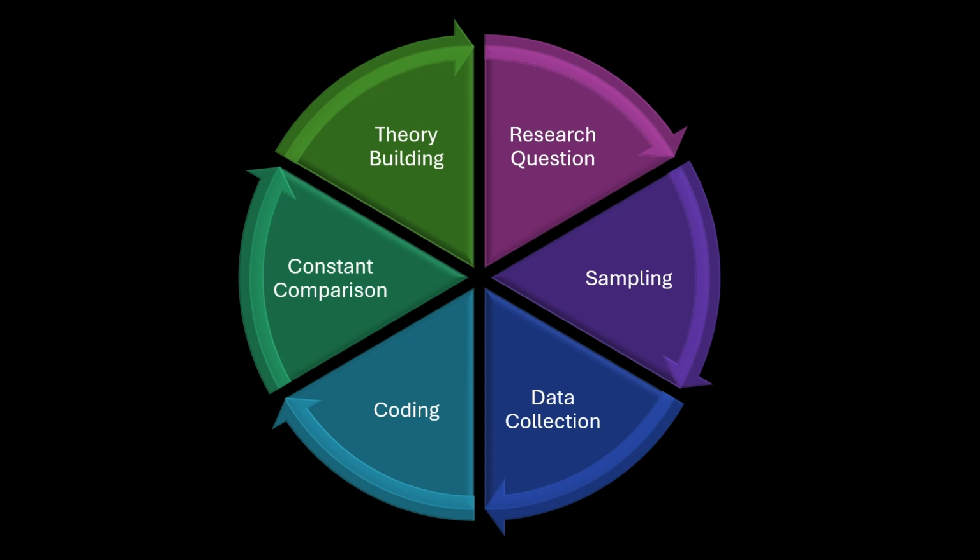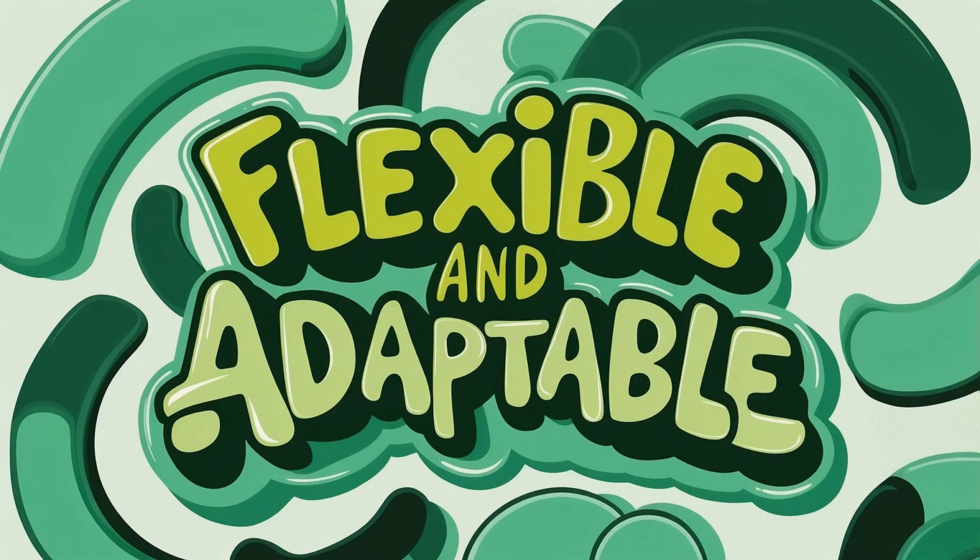One of the major advantages of grounded theory is its flexibility. Since it does not require researchers to adhere to a rigid hypothesis or framework from the start, the design allows for the exploration of unexpected insights that may arise during data collection. This makes it a powerful approach for investigating complex or under-researched topics.